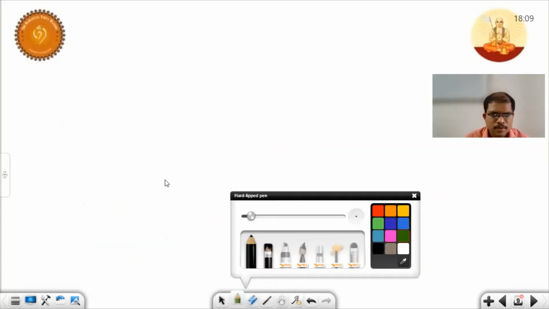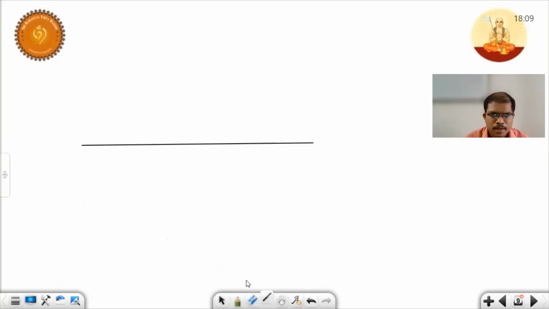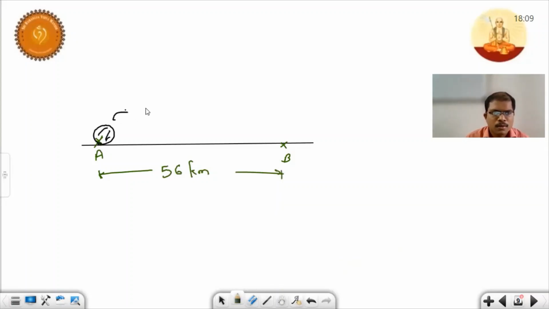So here what I'm doing is I'm taking a path, and here point A, point B. Here the distance between these 2 points is 56 kilometers, and there is a body which is moving with a speed of 7 kilometers per hour. So the question is how much time it will take in order to reach from point A to point B. How much is the time taken?